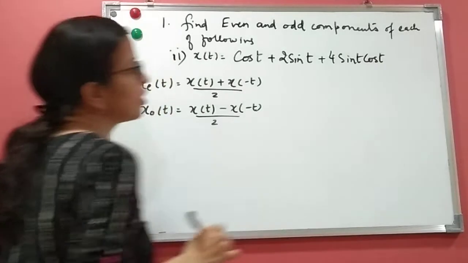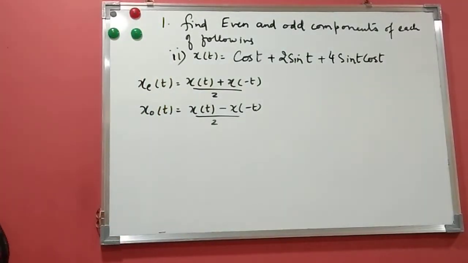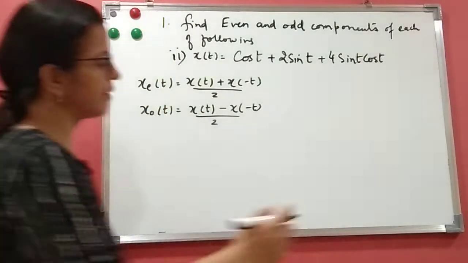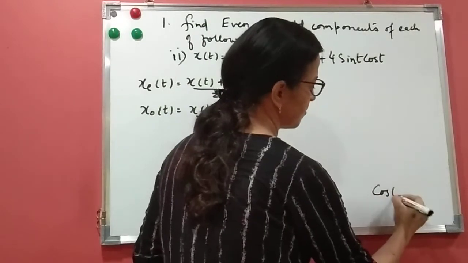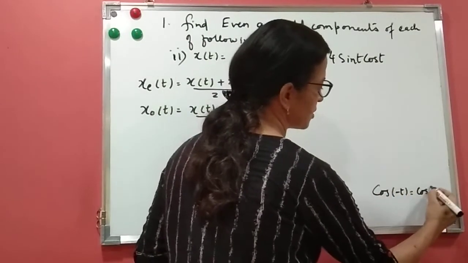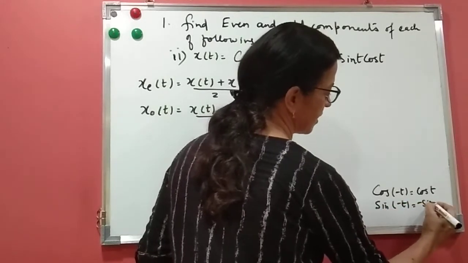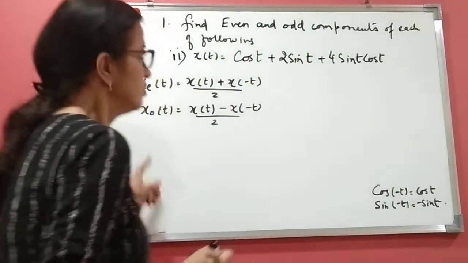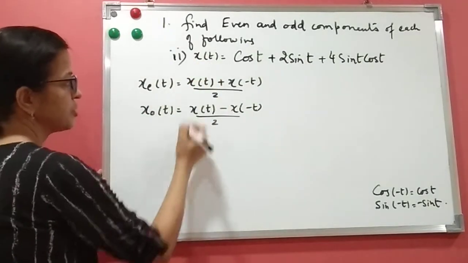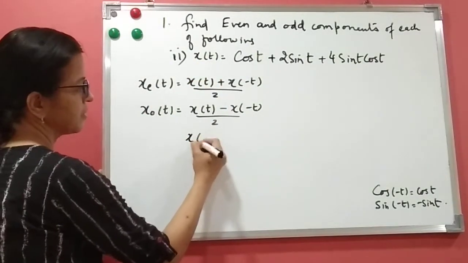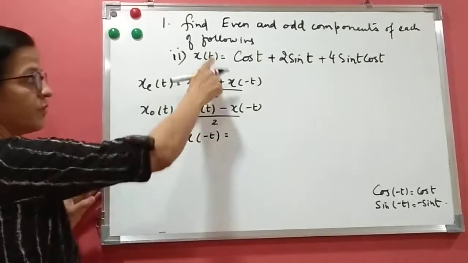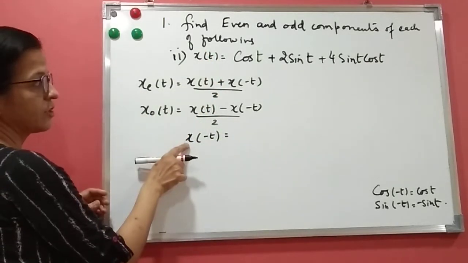Now, you know cos is an even signal and sin is an odd signal. What do I mean by that? Cos of minus t will be equal to cos t, an even signal. Sin of minus t is minus sin t. Does everyone know this? So, we know the formula, so we should write x of minus t.